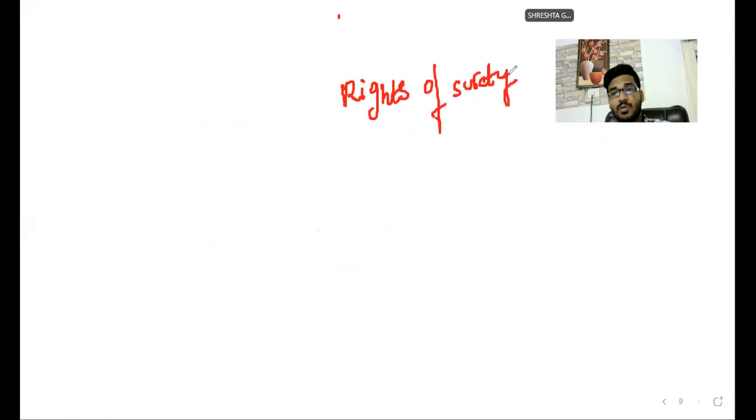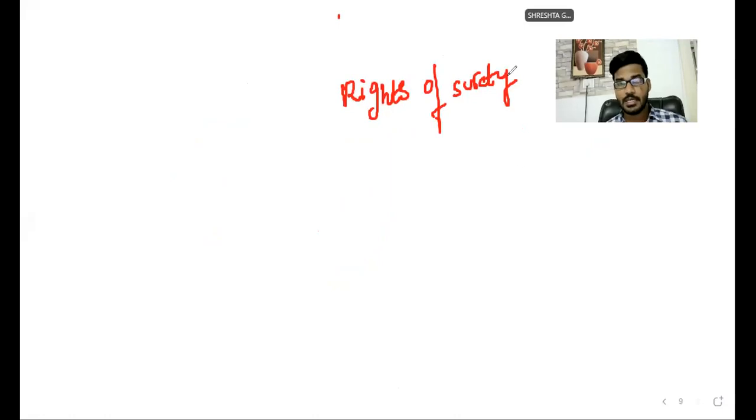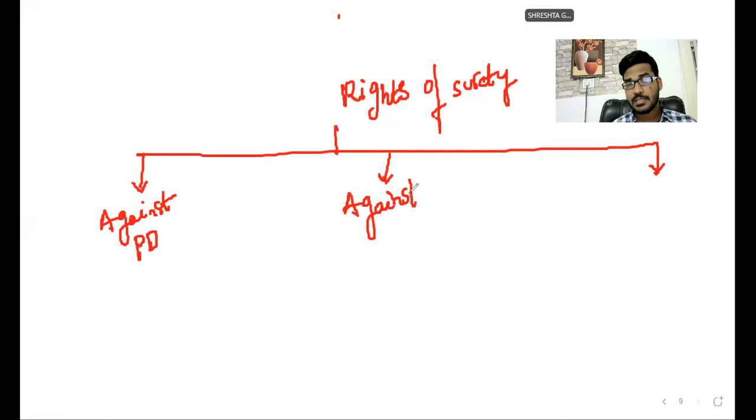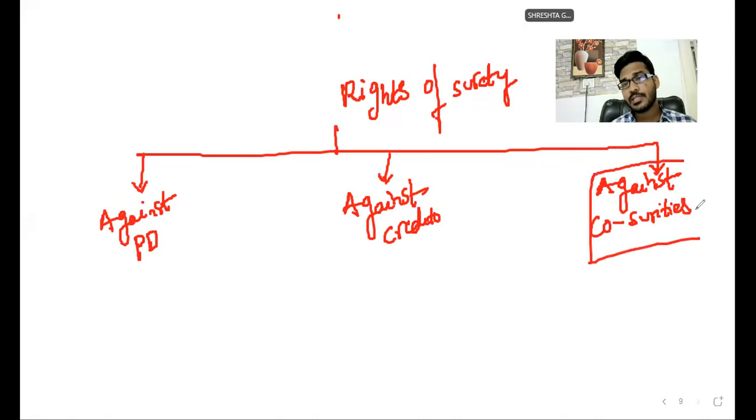So generally what happened? The rights of surety. The rights of surety are broadly classified into three categories. One is against the principal debtor, or against the creditor, or against co-sureties. So what does this mean, sir? Who are co-sureties?